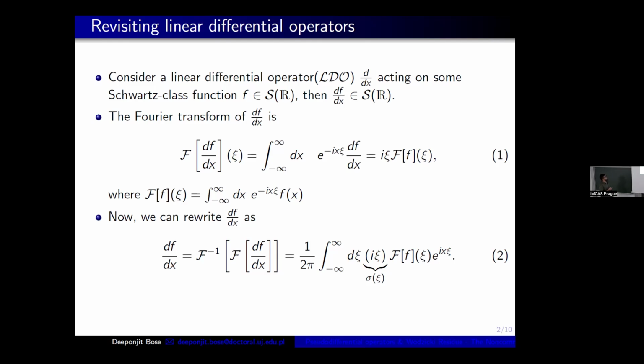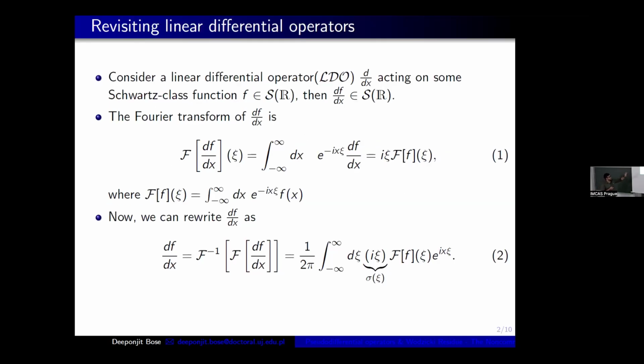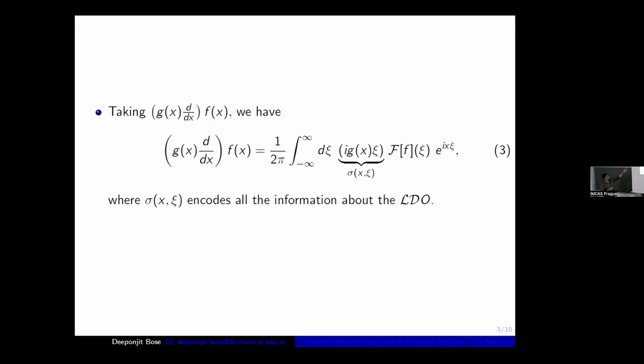Now you can ask, it's for d/dx we are getting this, so what will be the case for a more general linear differential operator? For example, g(x) d/dx in one dimension, of order 1 I'm taking. We can plug g(x) on both sides, and obviously it's trivial that g(x) d/dx can also be written in this Fourier transform way. It's a representation of the linear differential operator in the Fourier space in terms of the symbol. We call this sigma(xi) a symbol.